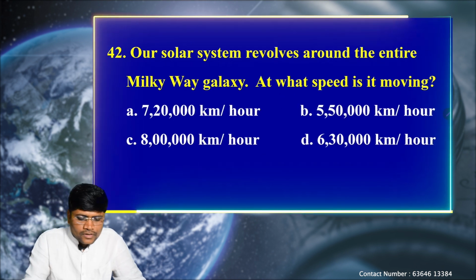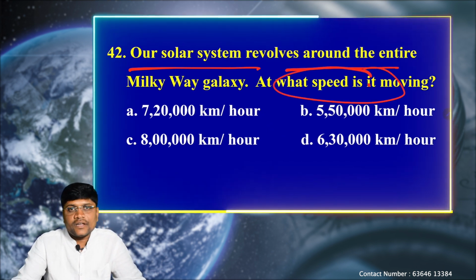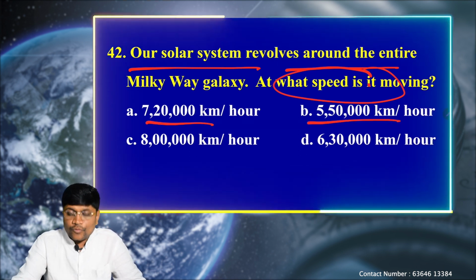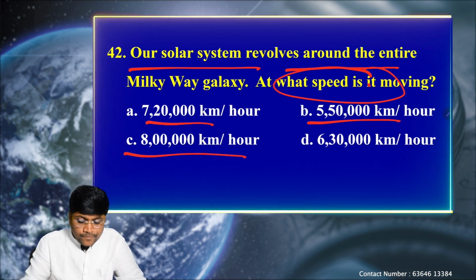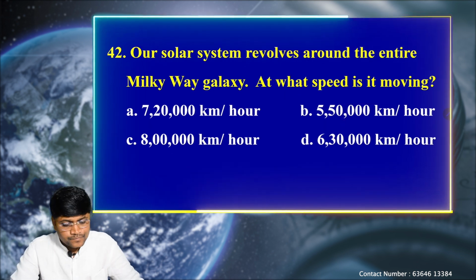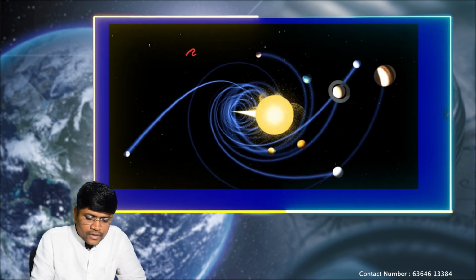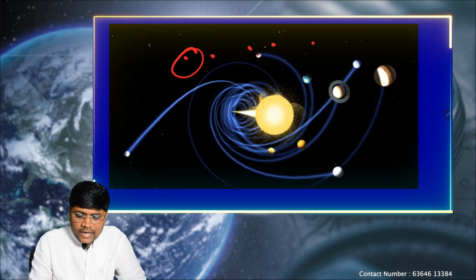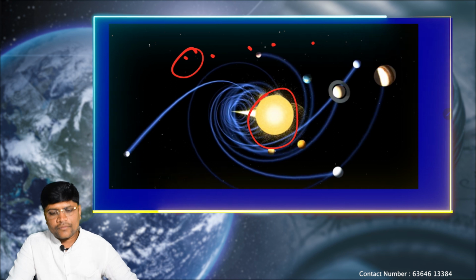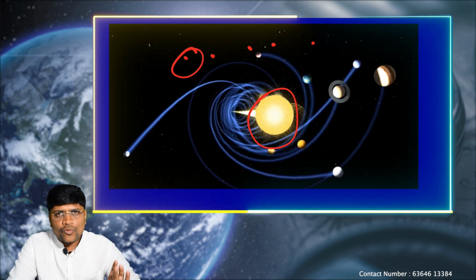Next question. Our solar system revolves around the entire Milky Way galaxy. At what speed is it moving? Option A, 7,20,000 kilometers per hour, B, 5,50,000 kilometers per hour, C, 8 lakh kilometers per hour, and finally D, 6,30,000 kilometers per hour. Let's see. If you observe like this, the Sun and our 8 planets are revolving like this, but the Sun is also not constant. As we discussed, in the universe, all the celestial bodies are revolving around one another.